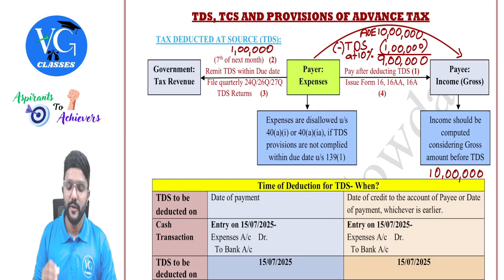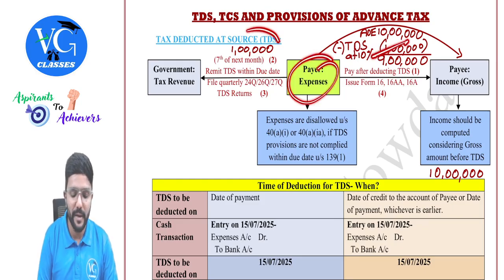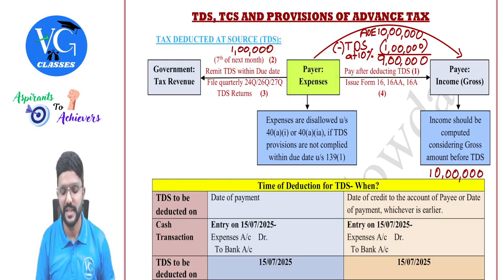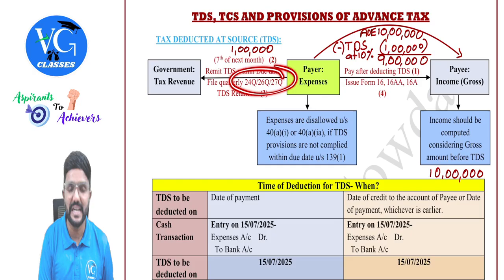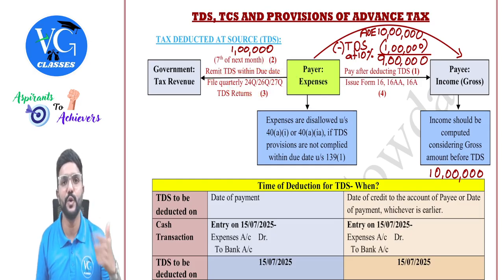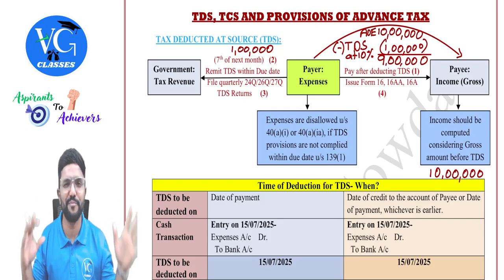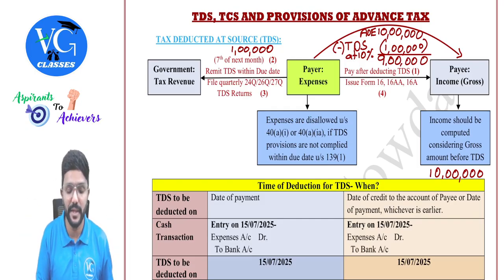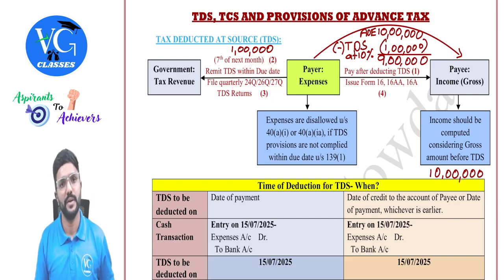Okay. Then fine. So the payer deducted 1 lakh and remitted it to the government by the 7th of the next month. Is there any other responsibility of the payer? Yes. He should also file TDS quarterly returns in forms 24Q, 26Q, and 27Q. What are these form numbers? I will cover it later. But any of these he has to file. Or if he is making a number of payments throughout the year, then he may end up filing all three. For each form, particular expenses are covered. We will see that later, guys.